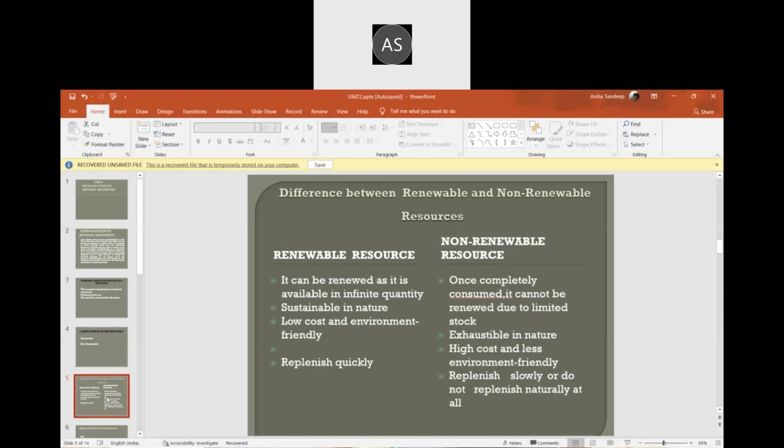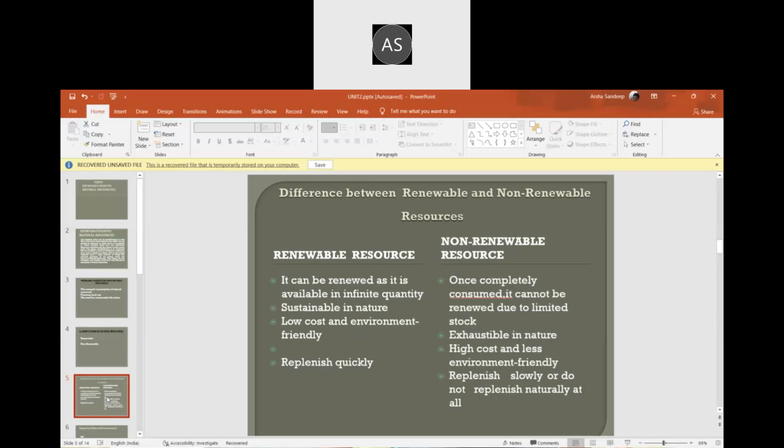The next one is low cost and environmentally friendly. Renewable resources will never hurt anything, and they are already there. There is a lot of sunlight, so you don't need to pay for that. Oxygen is there, and we don't need to pay for it. So it's low cost and environment friendly. For example, we inhale oxygen and exhale carbon dioxide, and the carbon dioxide is taken in by the trees, so there is no harm. In the same way, renewable things are very eco-friendly.